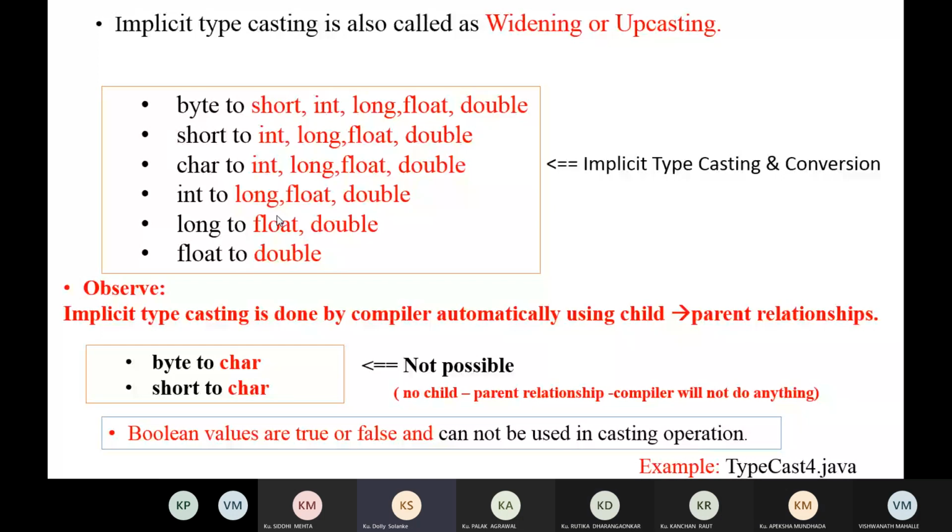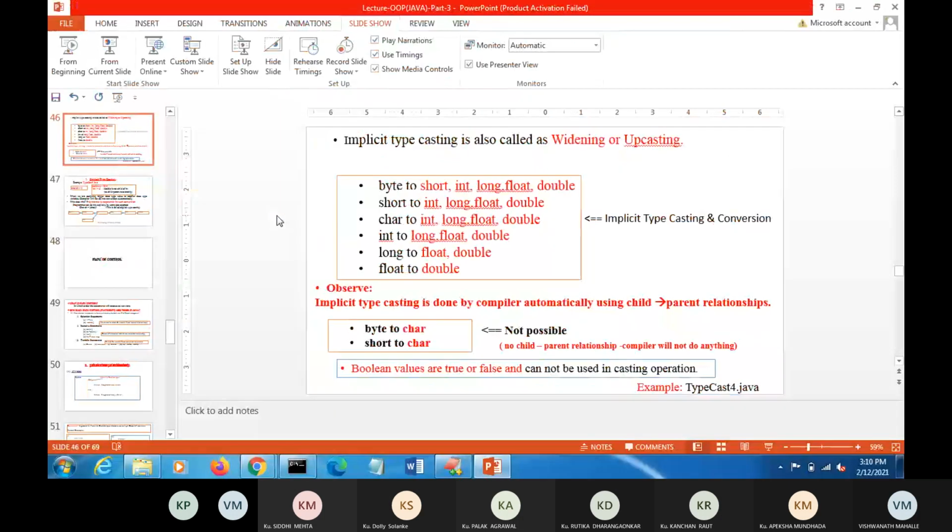Okay, sir. And the second program is also on type casting and conversion. We have already studied typecasting and conversion. There are two types of typecasting, that is implicit and explicit. Okay, implicit typecasting and explicit typecasting.